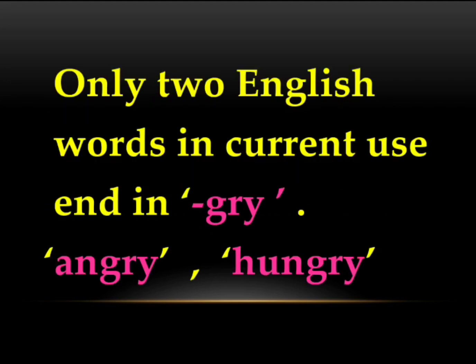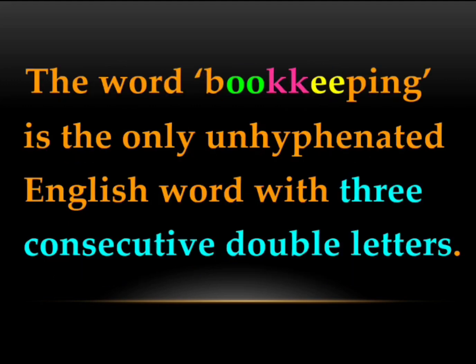Only two English words in current use end in GRY: angry and hungry. The word bookkeeping is the only unhyphenated English word with 3 consecutive double letters. Bookkeeping. You can see there are 2 O's, 2 K's and 2 E's. 3 consecutive double letters.